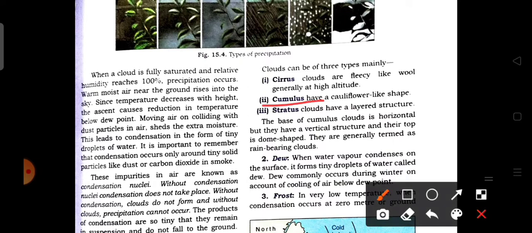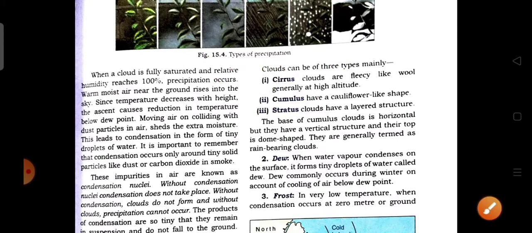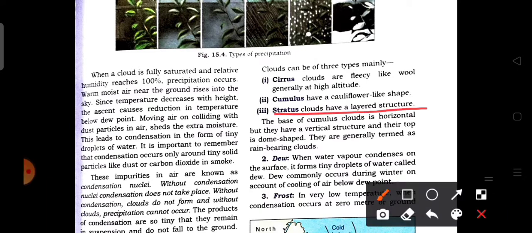The next one that comes is stratus. The word stratus in Latin means layer. As we know from the word, it is a cloud that forms in various layers, and these are the low level type of cloud. So they mainly occur in the lower altitudes in the atmosphere.